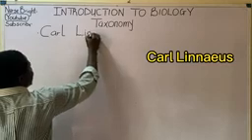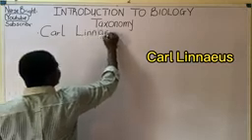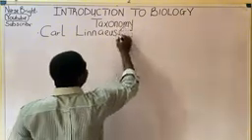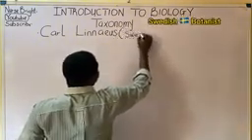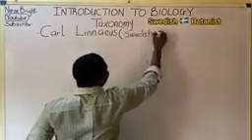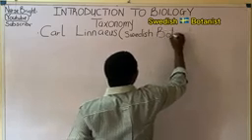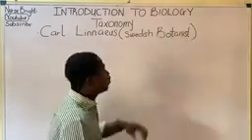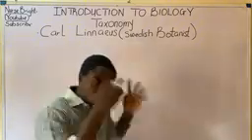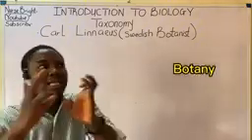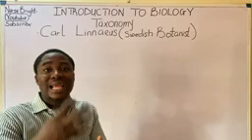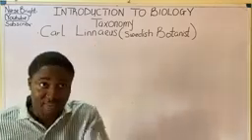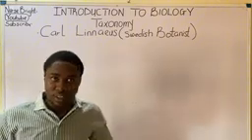Do you understand? The modern aspect of taxonomy was actually brought by a man called Carl Linnaeus. This must be noted. Carl Linnaeus was actually a Swedish botanist. That means he studied botany. Do you understand? Someone who is called a botanist studied botany, that means he studied plants. He later explained to us how organisms should be classified, and that's what I want to talk about in the course of this video lesson.